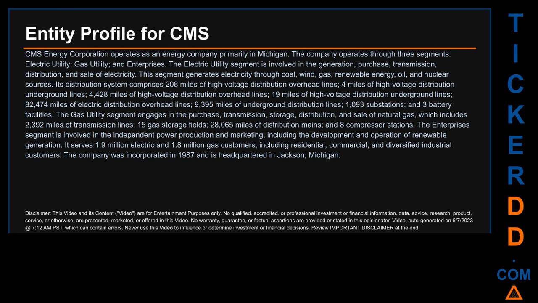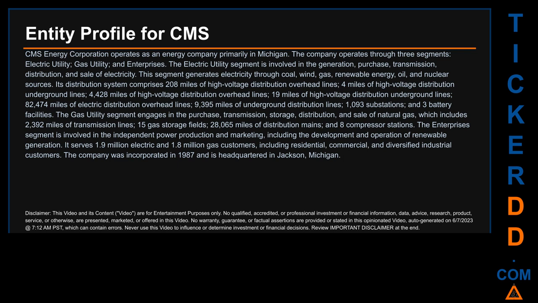Its distribution system comprises 208 miles of high-voltage distribution overhead lines, 4 miles of high-voltage distribution underground lines, 4,428 miles of high-voltage distribution overhead lines, 19 miles of high-voltage distribution underground lines, 82,474 miles of electric distribution overhead lines, 9,395 miles of underground distribution lines, 1,093 substations, and 3 battery facilities.